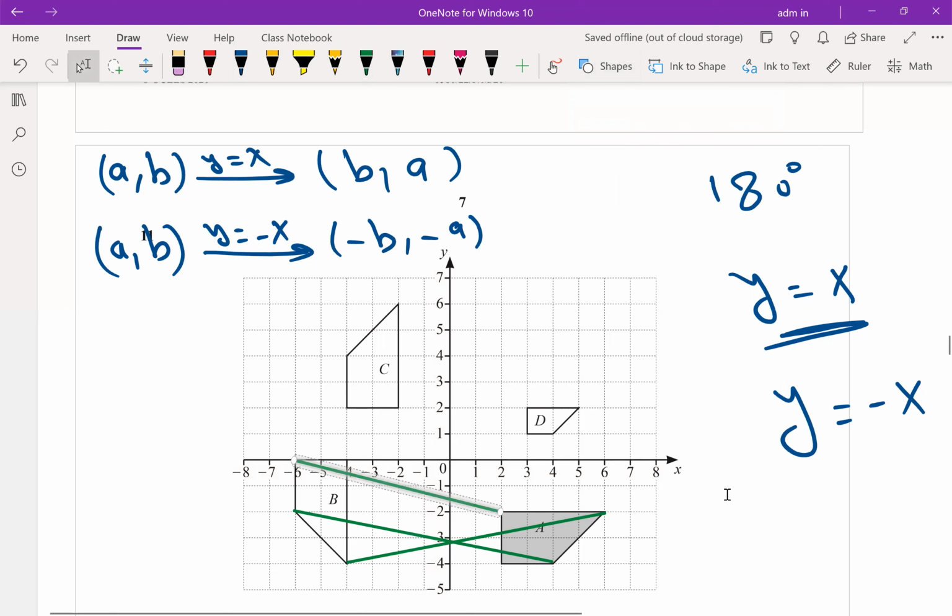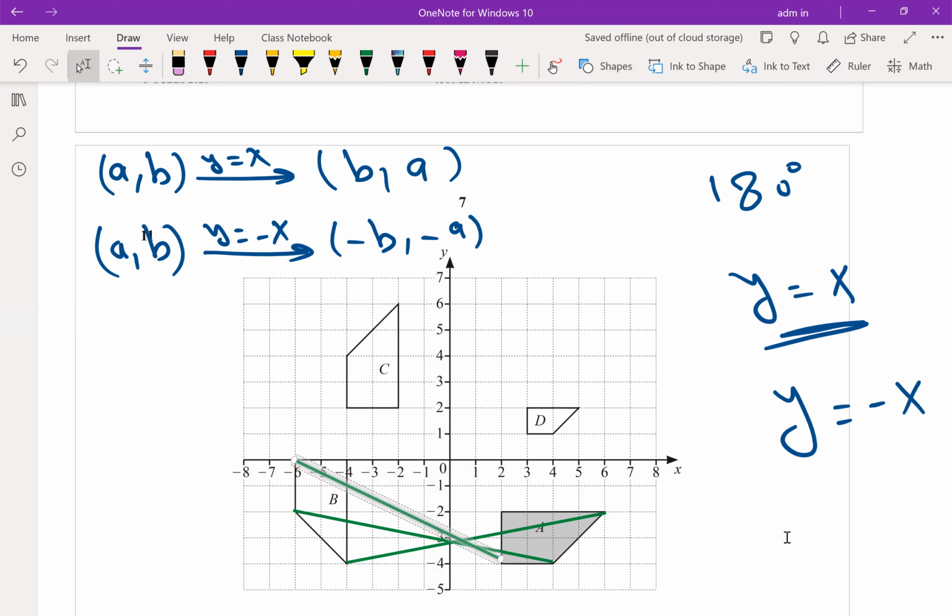Do they all intersect at one point? They don't intersect at one point. You are right. No, it's not rotation 180 degrees.